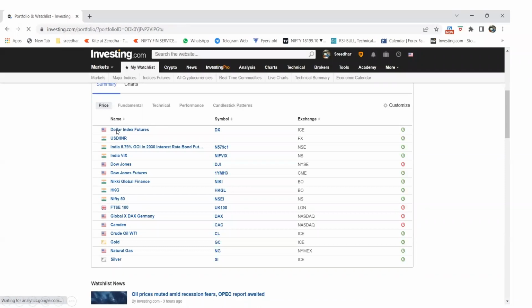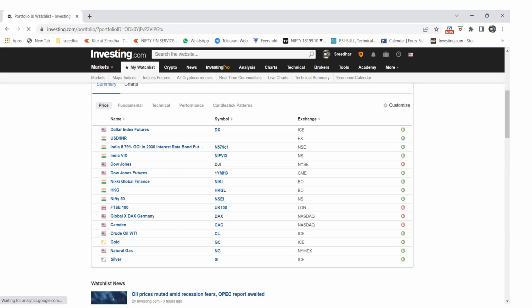Apart from that, the main important thing we need to remember is the dollar index, which is the index of all the currencies. USD INR is our Indian exchange rate, and VIX will vary depending on how our market is going to perform. See, Dow Jones and Dow futures are the two things you have to remember. Dow Jones is a spot value. Dow futures is a futures value which keeps running 24 by 7. Dow Jones starts at around 8 o'clock at night and closes at 2 o'clock midnight. But Dow futures keeps running 24 by 7.